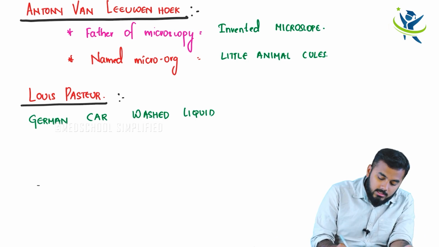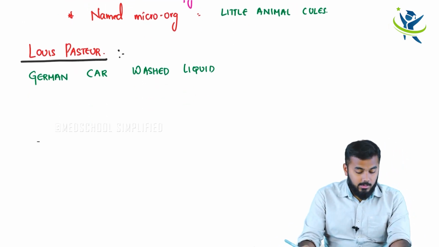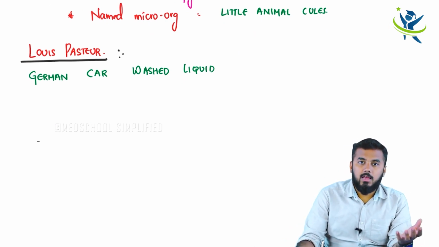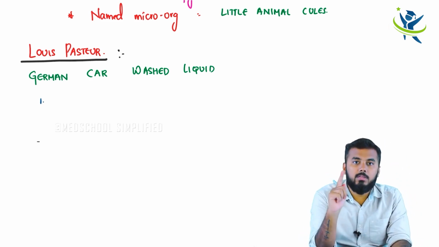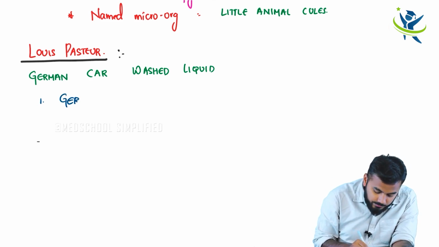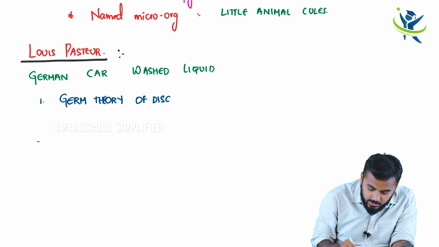Now what you need to understand from this is that what I have written is nothing but a mnemonic. So what did Louis Pasteur give us today? The important thing is, GERMAN stands for germ theory. Louis Pasteur has given the germ theory of the disease.